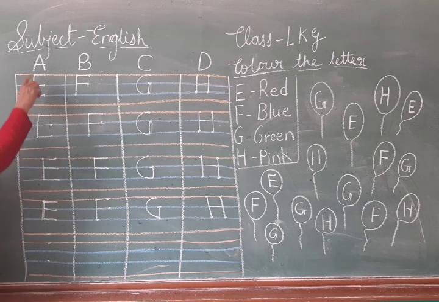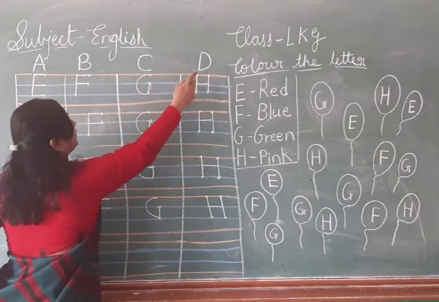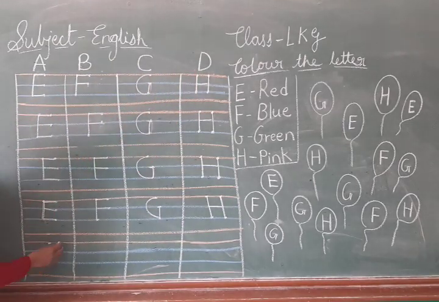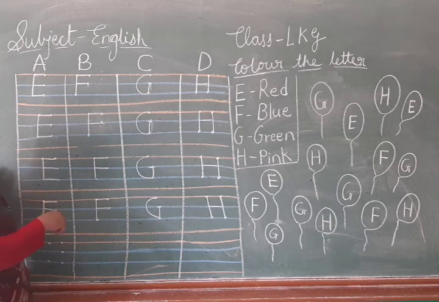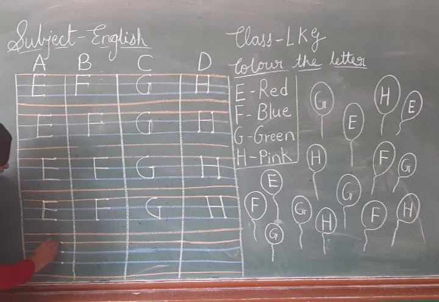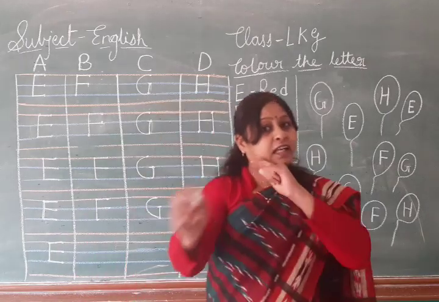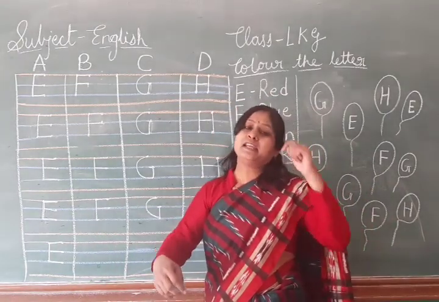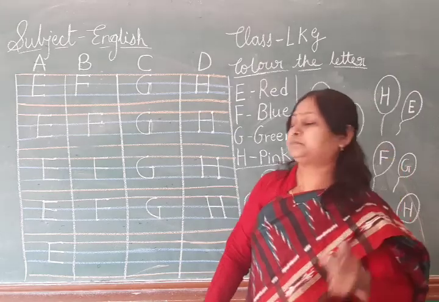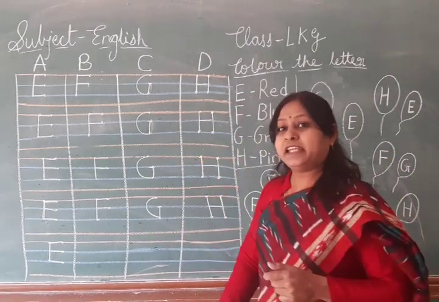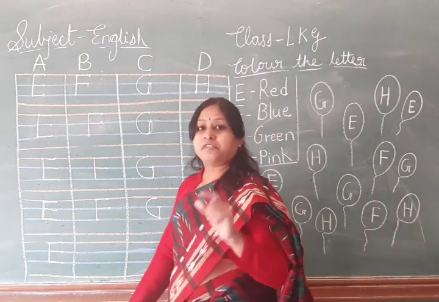Now, after D, A, B, C, D. After D, which letter will come? Letter E. So, standing line, sleeping line, and again sleeping line. Which letter is this? E. E for elephant, E for eyes, E for ears, E for eagle, E for egg.